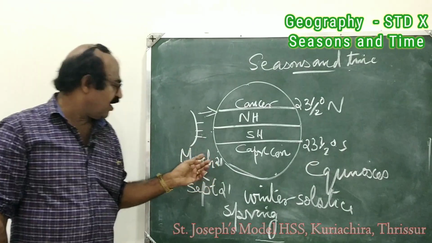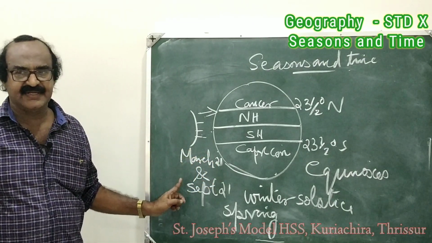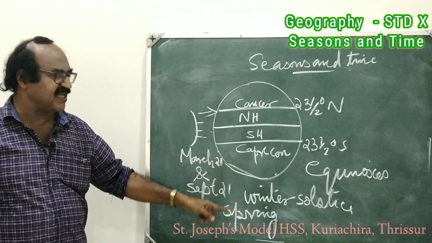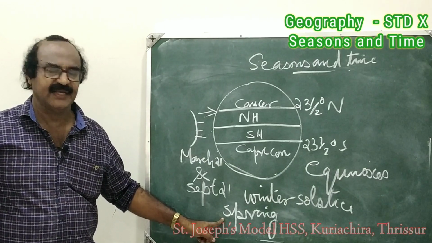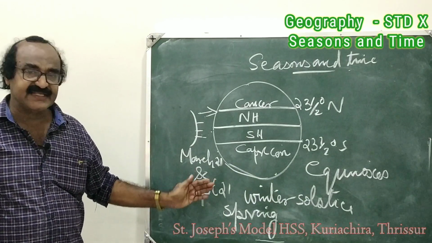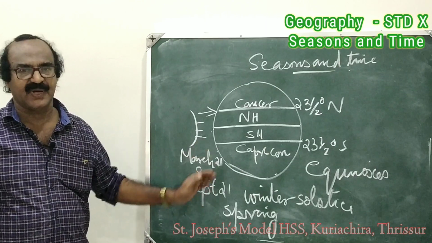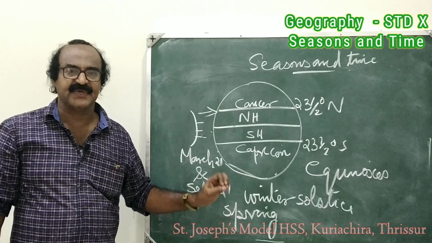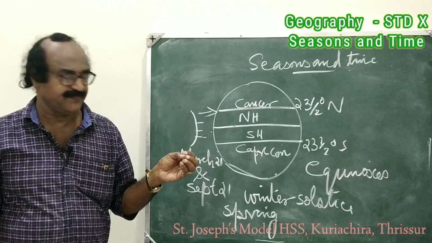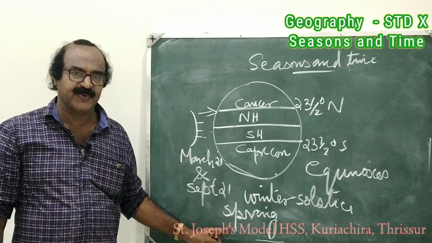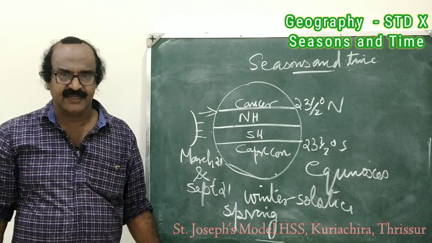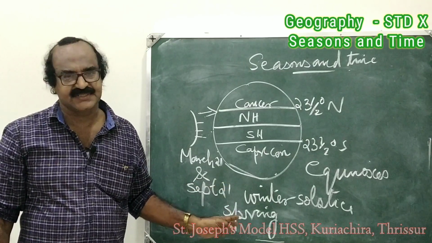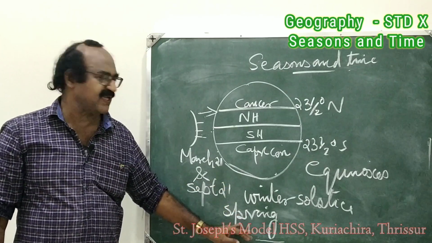I shall say once more, March 21 and September 21. What is happening in northern hemisphere? Spring season is happening in northern hemisphere. It is a transition period from summer to winter. Then the spring season has some peculiarities. What are the peculiarities of spring season? Plants are sprouting, mango trees are blooming, and jackfruit trees are bearing buds. These are the peculiarities of spring season.